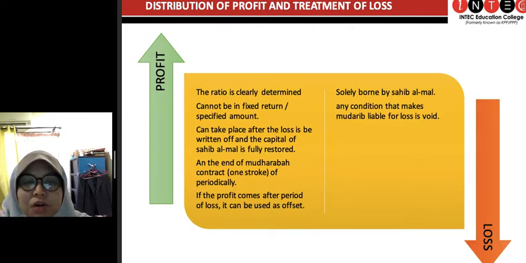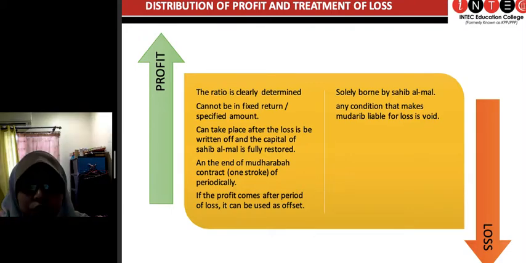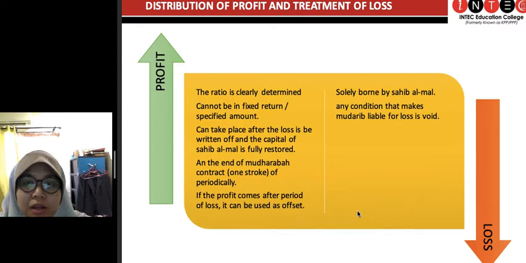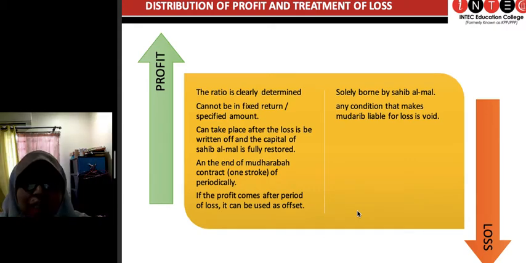And if there's any profit, say you've done this business for 2 years, like 2018 and 2019. In 2018, the company does not reap any profit, yet it gains losses, kan? So in 2019, however, alhamdulillah, the company gains profit.